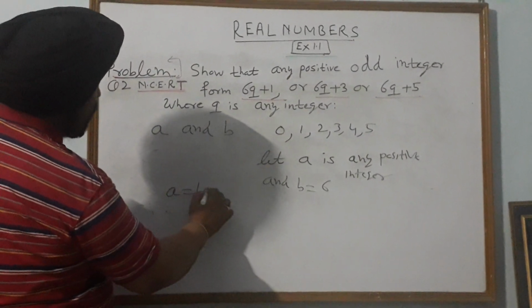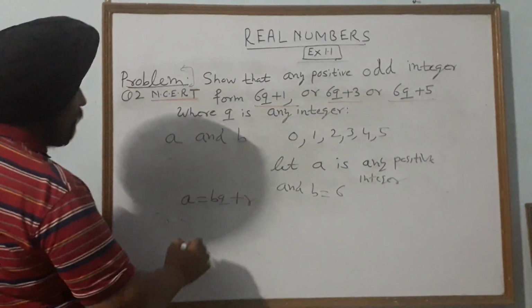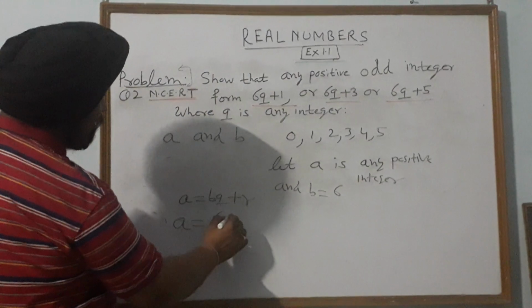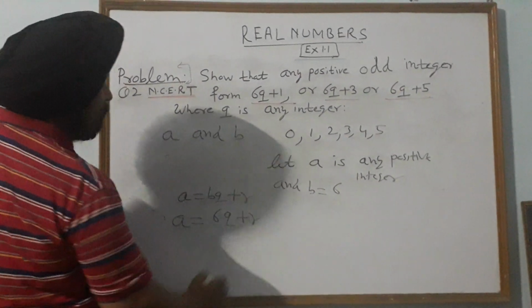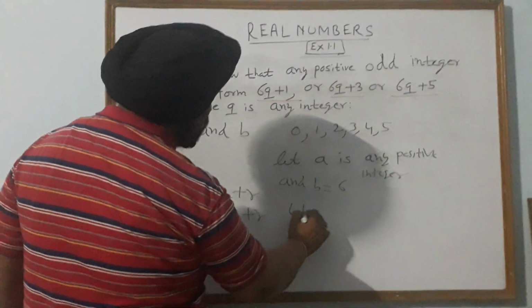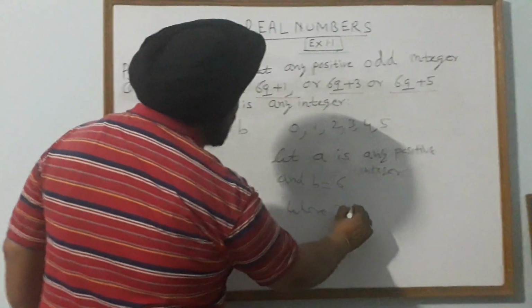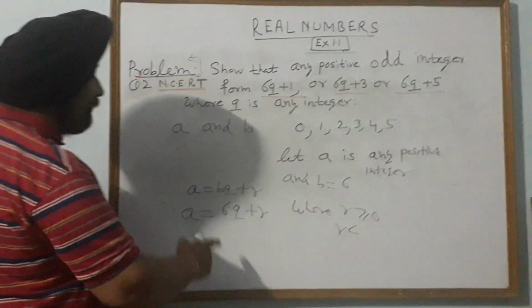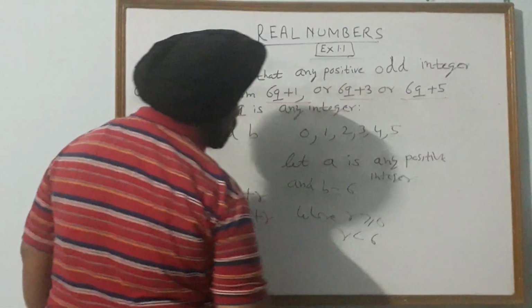A is equal to BQ plus R. So any integer A can be written as B, what is the value of B? 6 into Q plus R, where R is greater than or equal to 0 and R is less than, what is the divisor here? 6. R is less than 6.